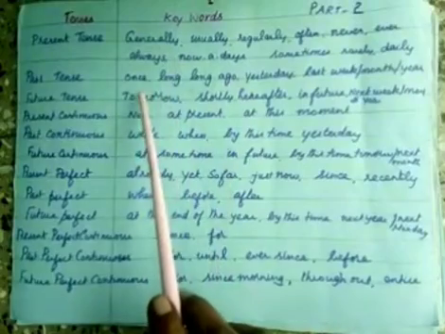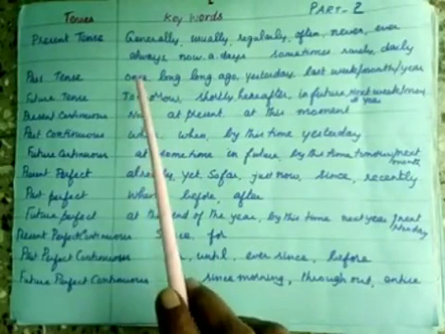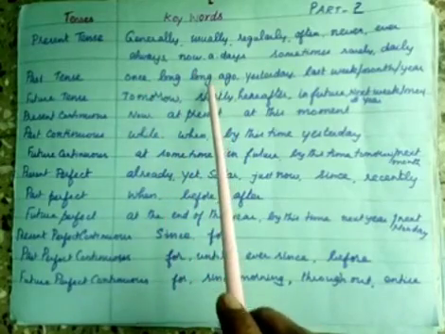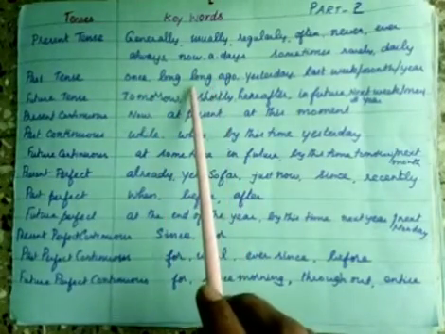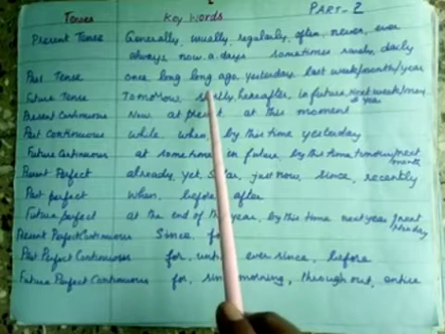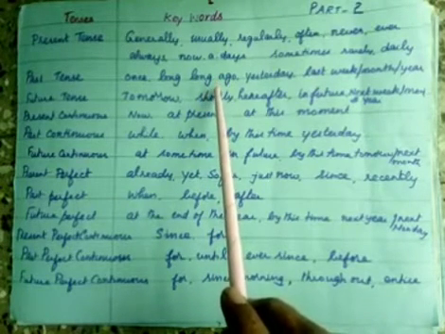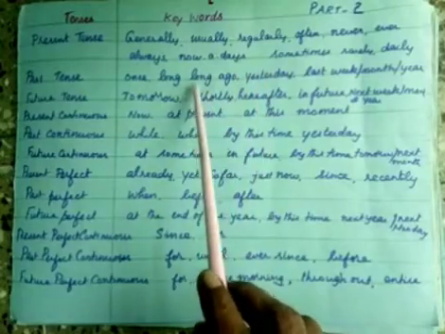For example, once there lived a king. Once, long long ago, the king lived in a big city. Like that.